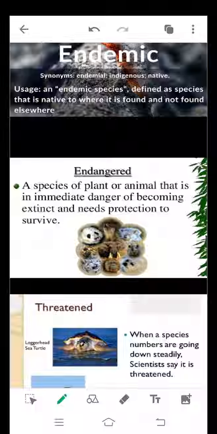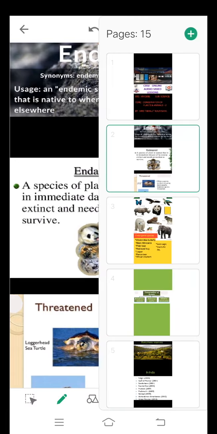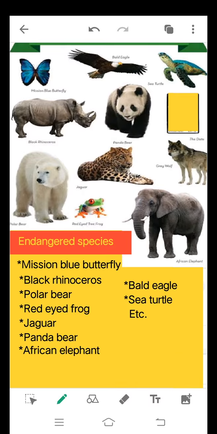Threatened are the species when their numbers are going down steadily. Here we have some examples of endangered species like the polar bear, the jaguar, the African elephant, the sea turtle. All these animals are endangered species and they may become extinct very soon if we do not take care of them.